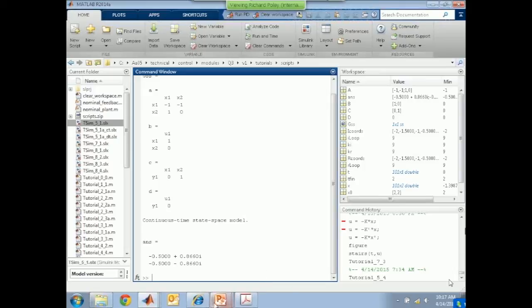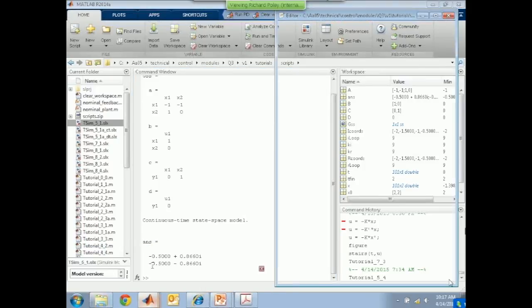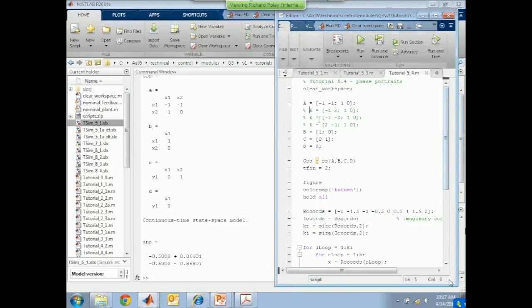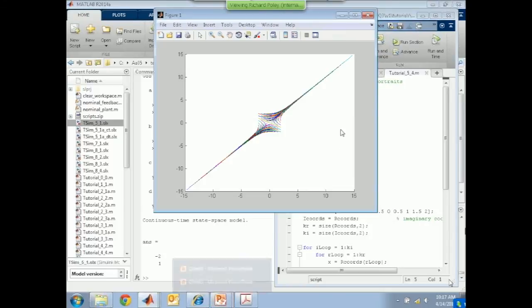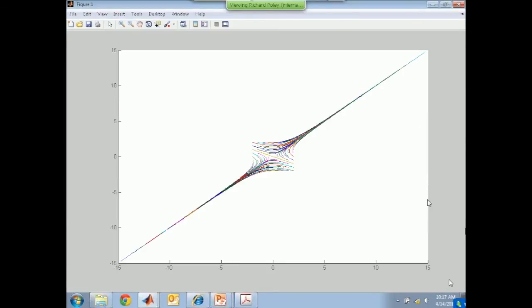Let's go to the second of the four matrices. All I have to do is uncomment that. This line here will uncomment, run the script. Who wants to have a go at that? First of all, are we dealing with a stable or an unstable system, do you think? Unstable, isn't it? We've got a 2 by 2 array. You can see that square in there is the array of starting points. But the trajectories are heading out in a couple of directions here to plus minus 15. How would we classify this, do you think?